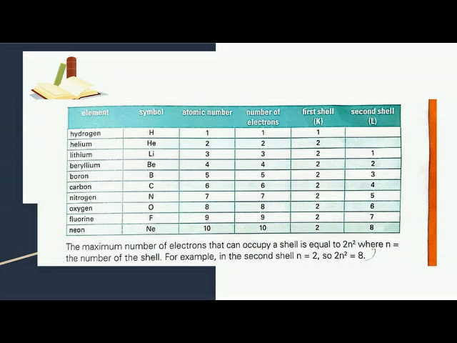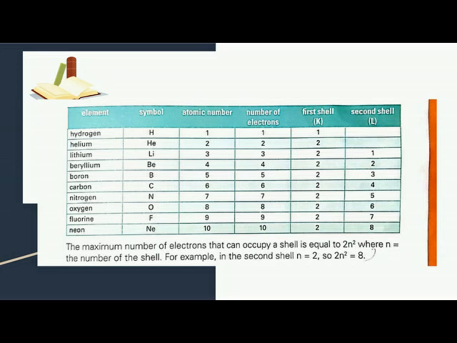Lithium, Li, atomic number 3, number of electrons 3, first shell contains 2 electrons, second shell contains 1 electron. Beryllium, Be, atomic number 4, number of electrons 4, first shell contains 2 electrons and second shell also contains 2 electrons. Boron, B, atomic number 5, number of electrons 5, first shell contains 2 electrons and second shell contains 3 electrons. Carbon, symbol C, atomic number 6, number of electrons 6, first shell contains 2 electrons and second shell contains 4 electrons.